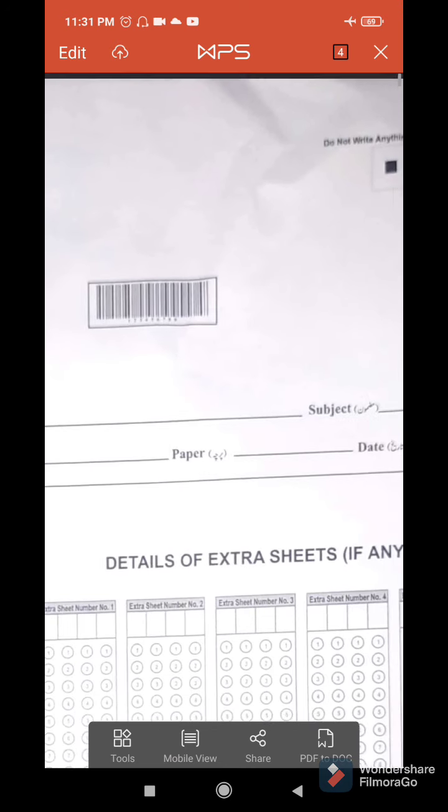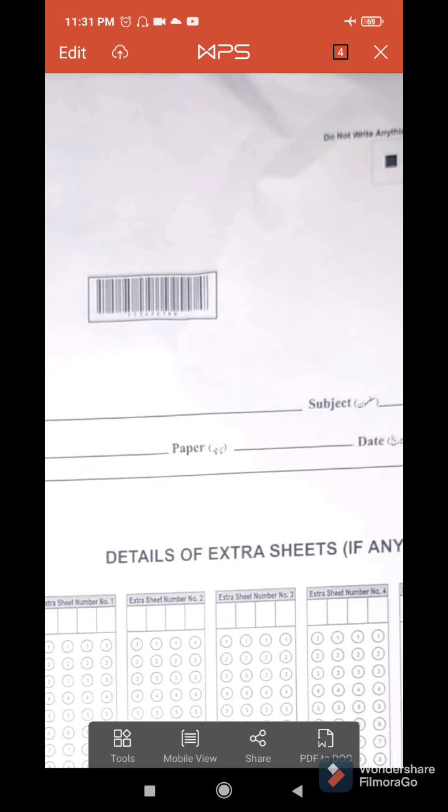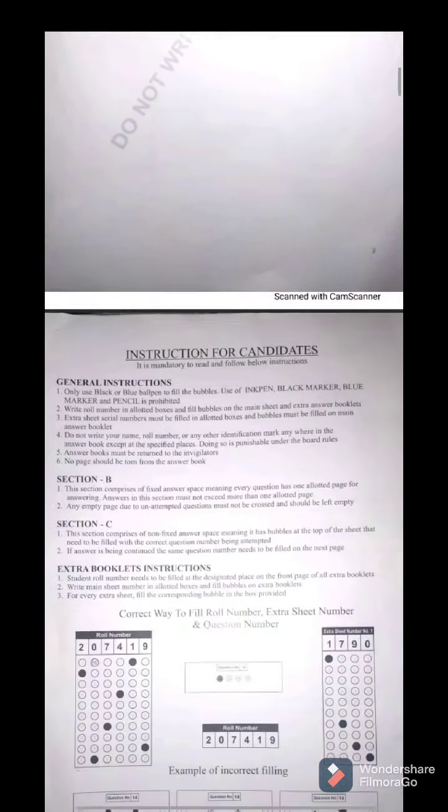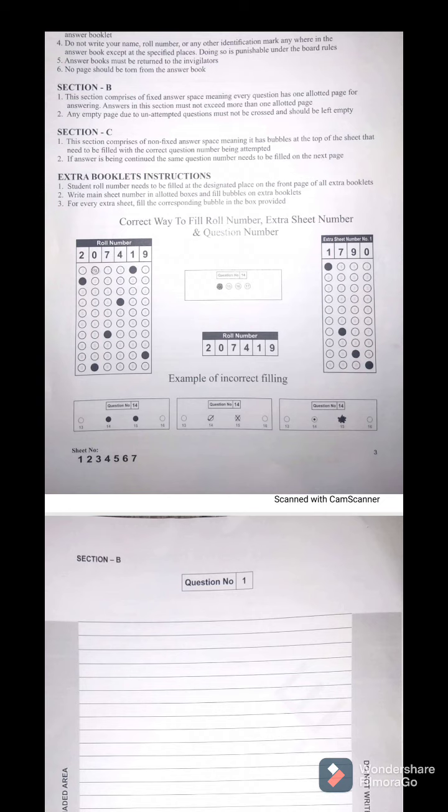Okay, and everywhere the instructions are given, so you just have to be very careful about the things. Okay, so this is all about this paper. I hope you are clear about it.